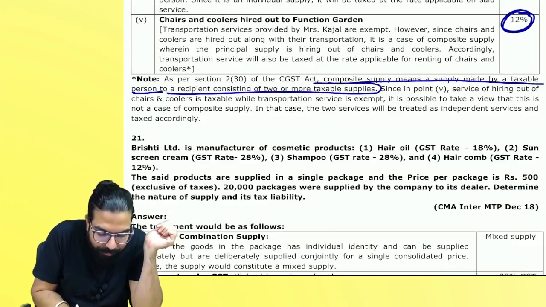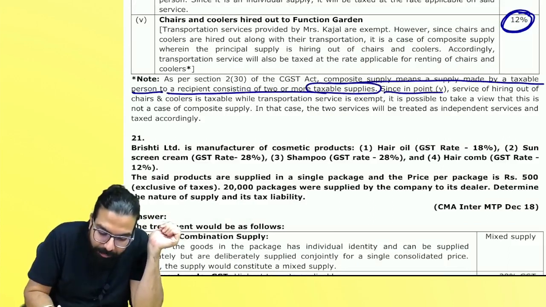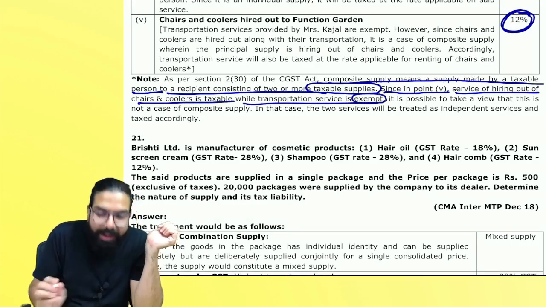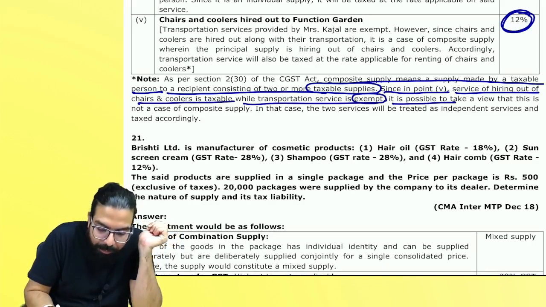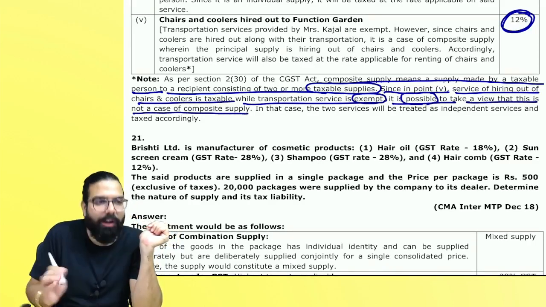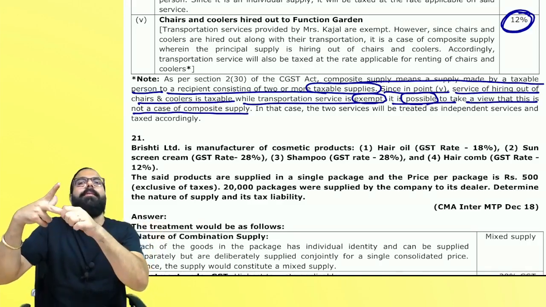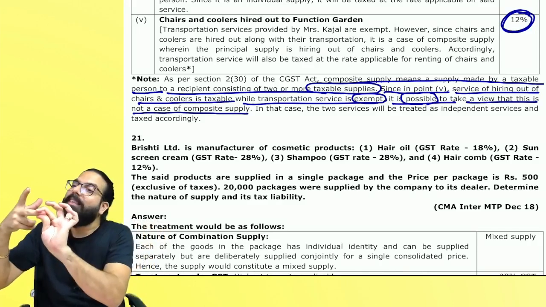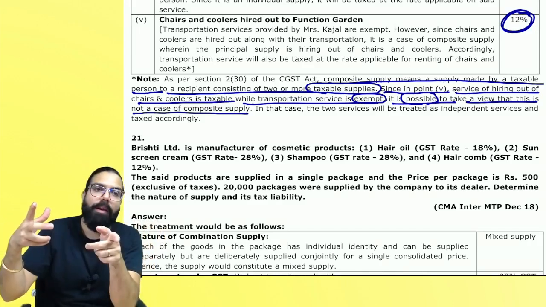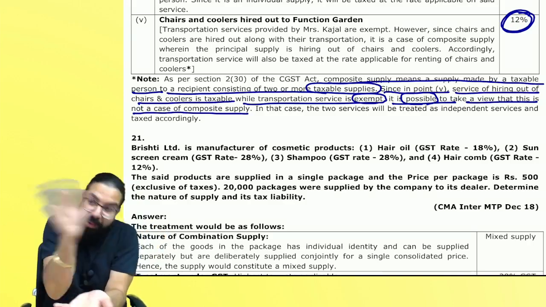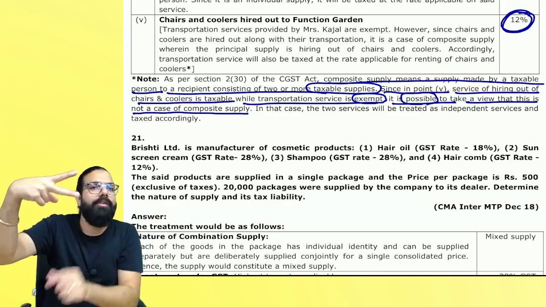Since point number 5, services of hiring out are taxable while transportation is exempt. It is possible to take a view that this is not a composite supply because the other is exempt. In my opinion, that second one is also taxable. It is also leviable. Although it is not levied now, is it leviable to tax? And hence, it should be a composite supply.